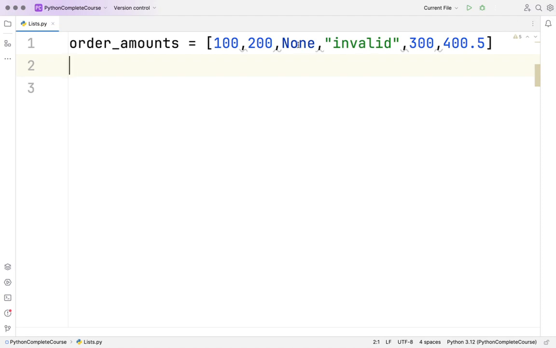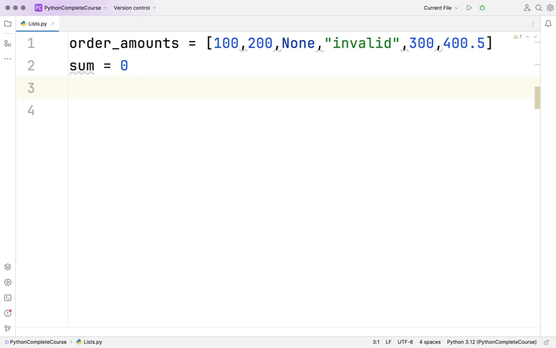Let's say somewhere the value is missing, none shows the absence of a value. Somewhere it's coming like a random string value, right? But my goal is, I want to find the sum of all the proper integers or decimals. I want to ignore all the others. For example, here I want to ignore none, invalid, because I know I cannot do arithmetic operations on this. How do I approach this? So I can say sum equal to 0, right? Because working in a data world, you can expect unclean data, and you have to deal with it.